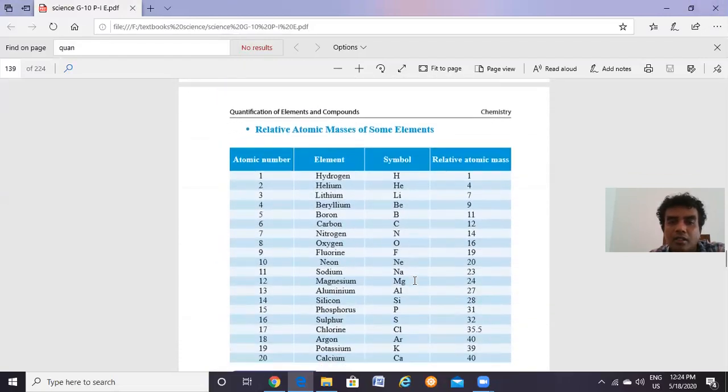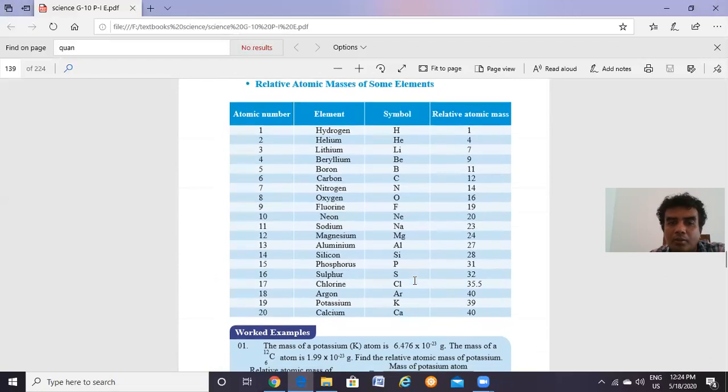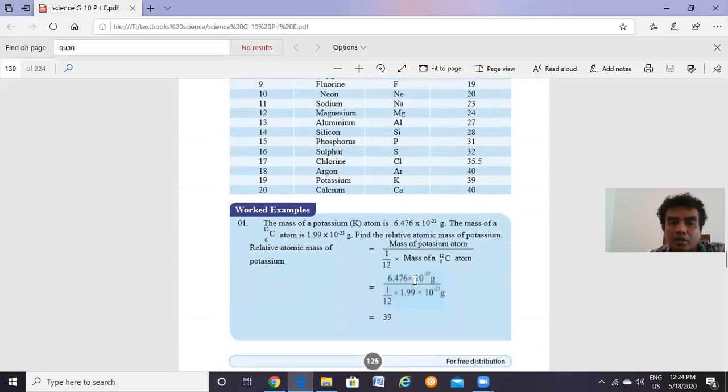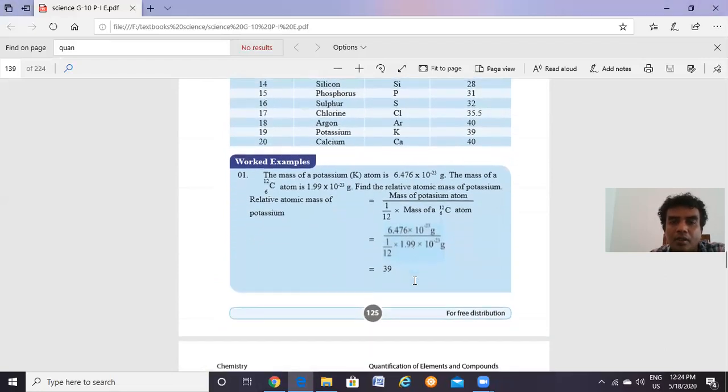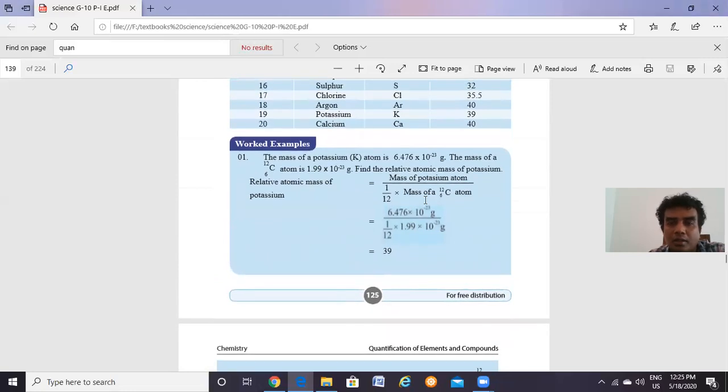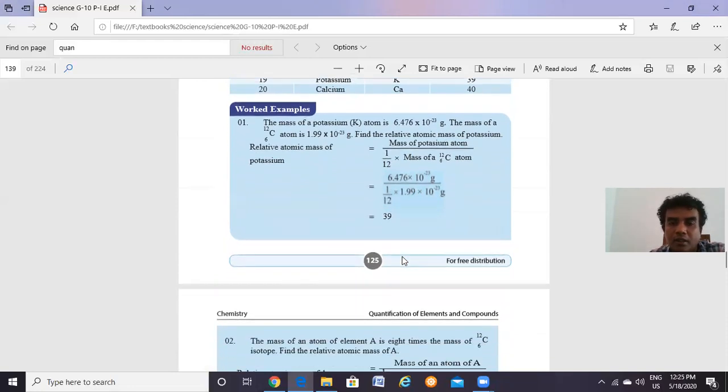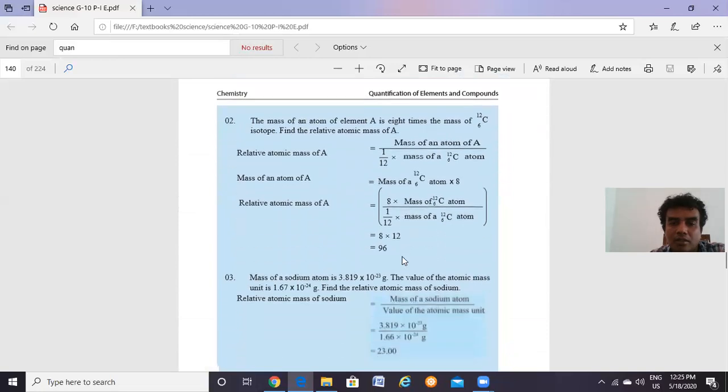And then similarly, these are the relative atomic masses of some elements, and there are some calculations. Look at this worked example. For example, if the mass of a potassium atom is given, and if you know the mass of a carbon atom, we can just substitute them, the denominator and the numerator, to get the relative atomic mass of potassium. And similarly, we have some other calculations.